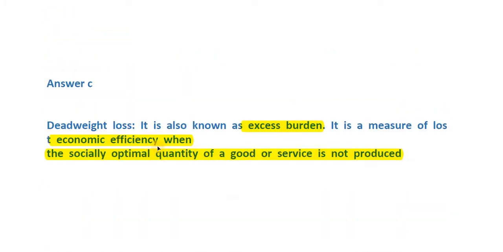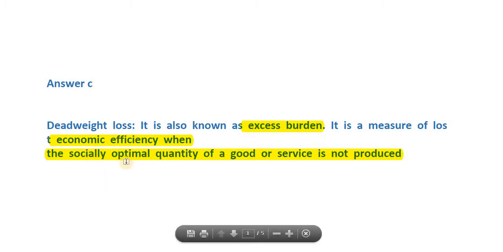Now herein, even if the market demand and market supply are equal, maybe that demand has not taken into consideration the social aspect, in terms of whether they are really good for us, or maybe the supply has not taken the societal aspects into account, again in terms of whether that very product is really good for us. So that's how, even when the socially optimal quantity of a good or service is not produced, that too would be giving us an excess burden, and that too would be counted as a dead weight loss.